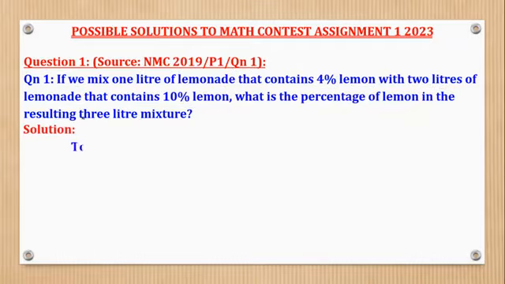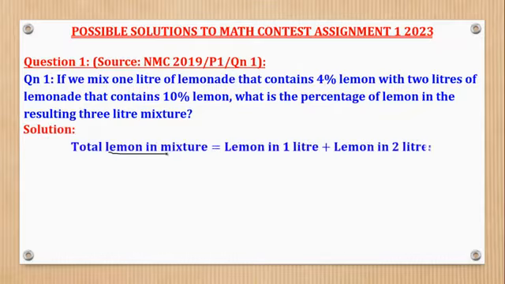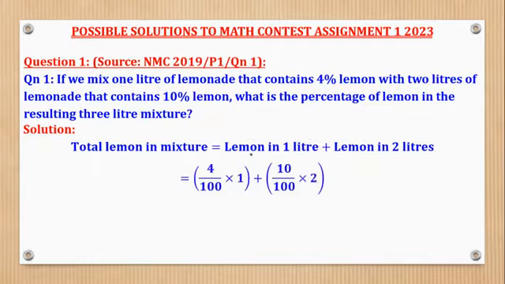Now here we know that the total lemon in the mixture is equal to the lemon which was in the 1 liter plus the lemon which was in the 2 liters. For the 1 liter, it was 4% of this 1 liter, so 4 over 100 times 1 liter.